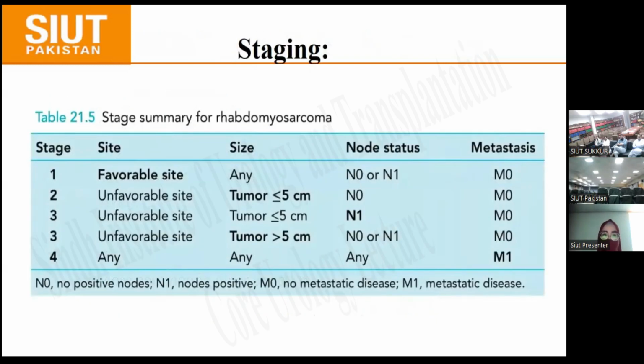Staging of rhabdomyosarcoma is based on site, size, nodal status, and mets. Stage 1 is favorable site with any size and nodes and mets negative. Stage 2 is unfavorable site with size less than 5 centimeter and nodes and mets negative. Stage 3A is unfavorable site with tumor size of less than 5 centimeter, nodes positive but mets negative. Stage 3B is unfavorable site with tumor size of less than 5 centimeter. Nodes can be negative or positive, but mets negative. Stage 4 is any site, any size, and any nodal status with mets positive.